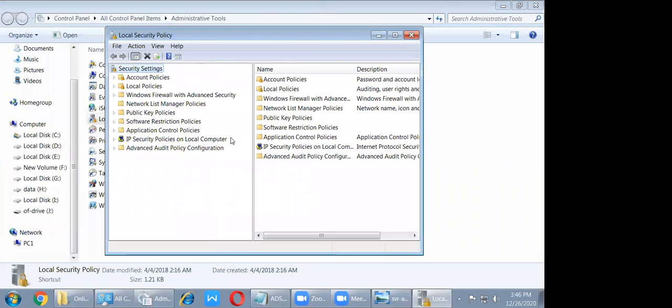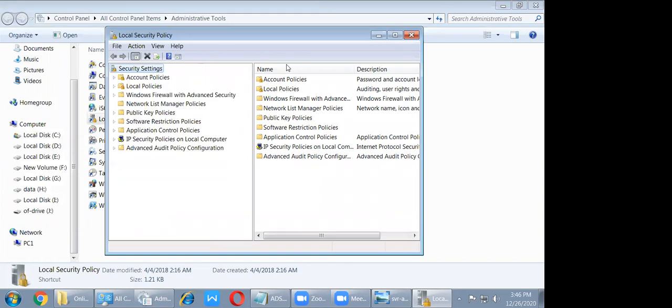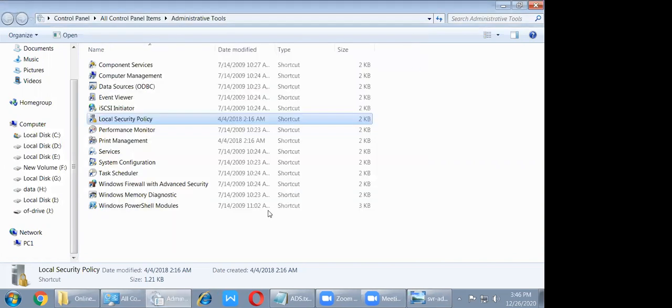After that, local policy, user right assignment, where can I go?